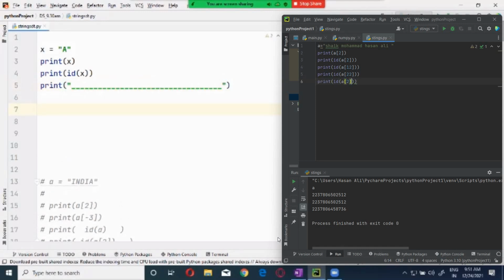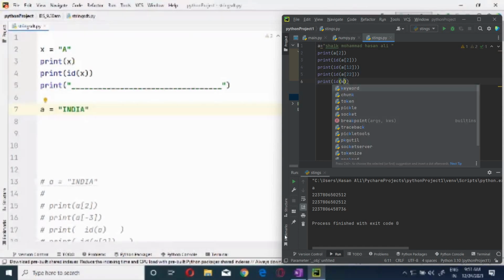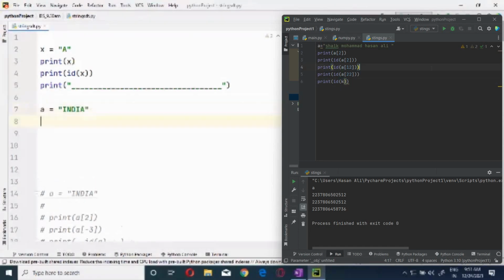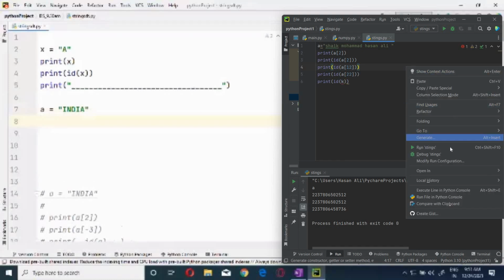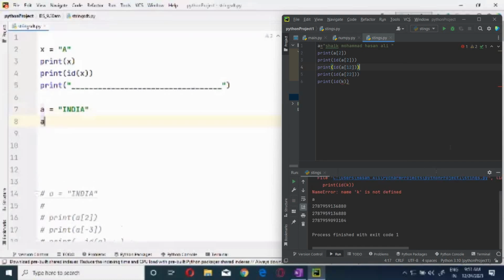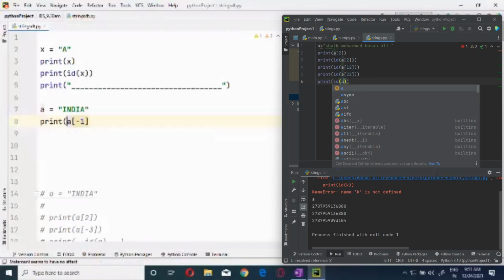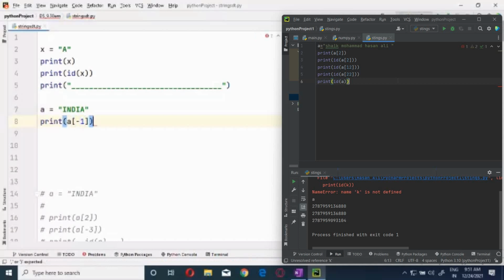Now I'm saying A is equals to India. Okay, A is equals to India. Now I want to get A over here. How to get it? A of -1, or you can say 0, 1, 2, 3, 4. Okay. Now I will print it over here. What am I going to get? A.